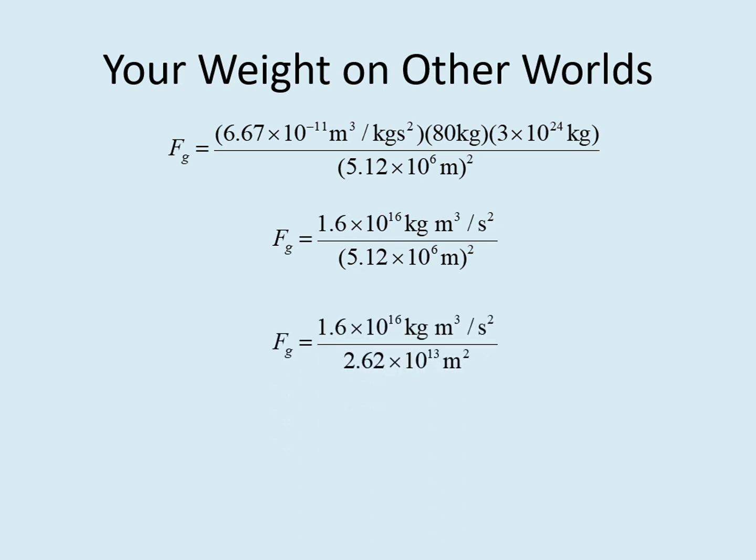Next, we'll square the radius. When we square the number, we square the unit as well. Finally, we divide the top by the bottom to get the final answer in kilograms meters per second squared. Again, this is the same as newtons. Notice that even though we had large values with exponents on the top and bottom, when we divided them out, the exponents mostly disappeared. Remember, when you divide numbers with exponents, you can subtract the exponents themselves. This helps you check that you're getting the right answer.